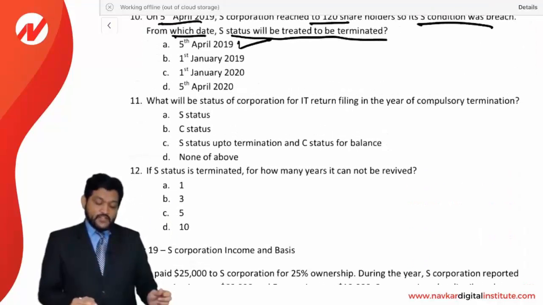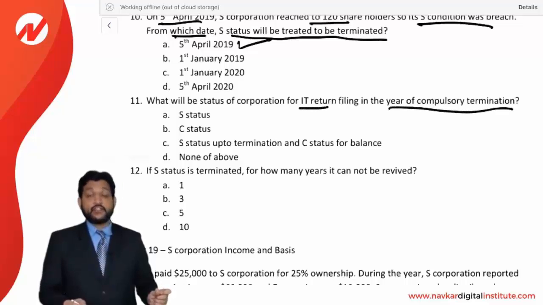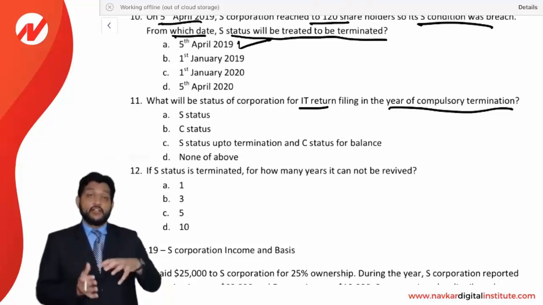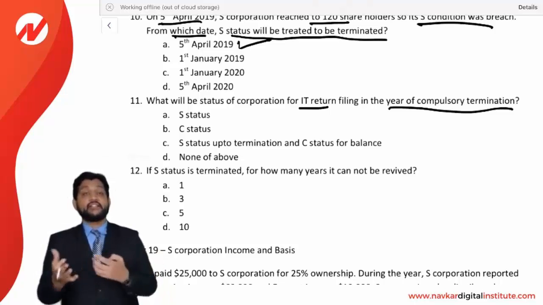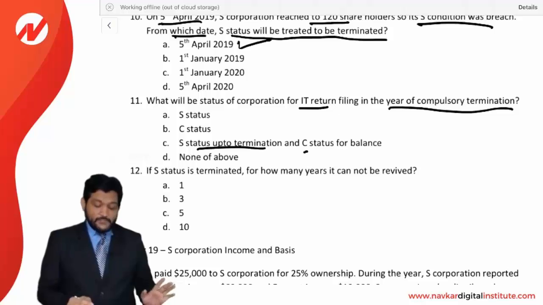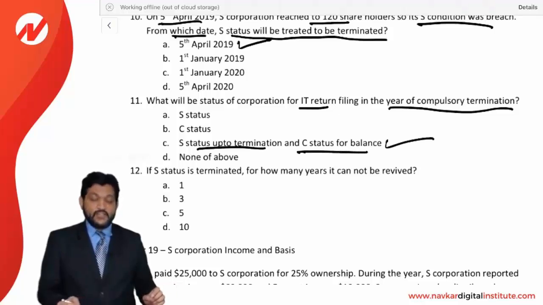What will be the status of a corporation for IT return filing in the year of compulsory termination? When there is a compulsory termination, your year will be divided in two parts. First is S status and second is C status. S status up to termination and C status for the balance. So C is the correct answer.